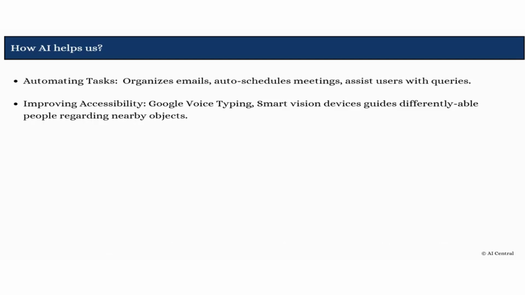So what happens in such kind of applications is that differently abled people are asked to wear, for example, glasses, and those glasses are smart enough that they give signals that there is some object to their left or front. So likewise, it improves accessibility and helps differently abled people to understand that there are objects near them. So this is one of the very interesting applications of AI.